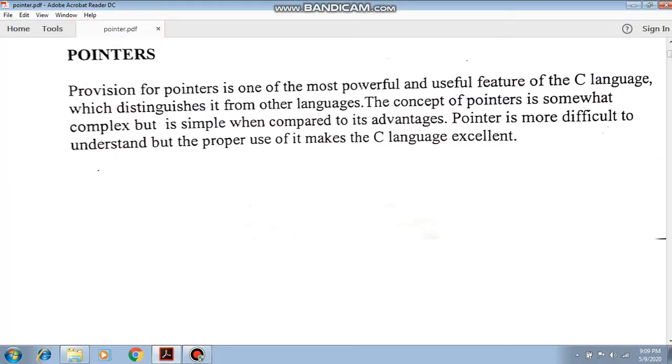Okay, so here is the definition. The pointer is one of the most powerful and useful features of the C language, which distinguishes it from other languages. The concept of the pointer is somewhat complex, but it is simple when compared to its advantage, because it holds the address of a memory location. So it is useful for storing address locations, but because the declaration follows a different pattern, it is very complex actually.